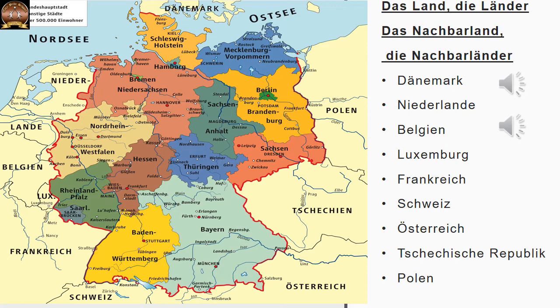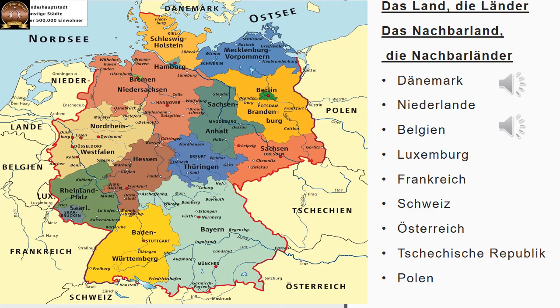Now, if you see, there are so many neighboring countries to Germany. Like we have for India, what are the neighboring countries? We have Bangladesh, we have Pakistan, we have China, so many neighboring countries. Similarly, Germany also has total 9 neighboring countries. What is a neighboring country in German language?